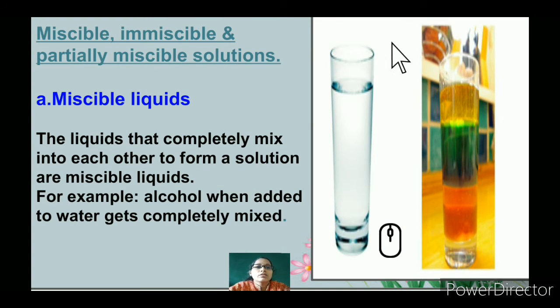So, based on this type, we can see miscible, immiscible and partially miscible solutions. Miscible means mixing. Miscible are those solutions that completely mix together. Immiscible are those which do not mix with other solvents. And partially miscible is where some amount of it gets dissolved, some amount of it doesn't get dissolved.